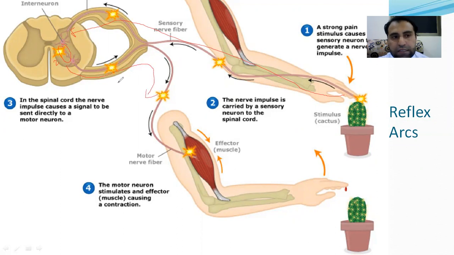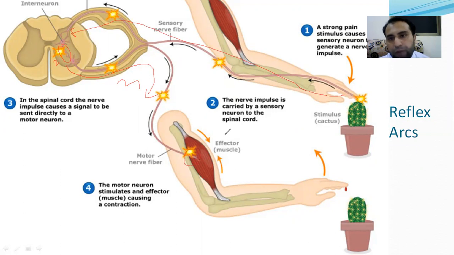The impulse travels a specialized path: first the sensory neuron, then the interneuron, then the motor neuron, and after that the impulse reaches the muscle.